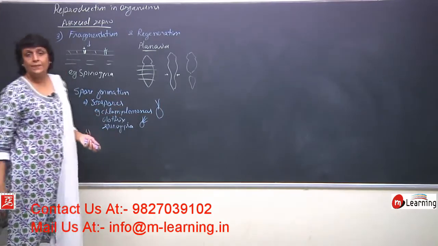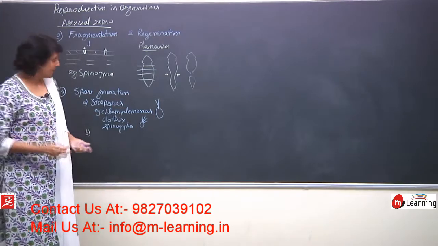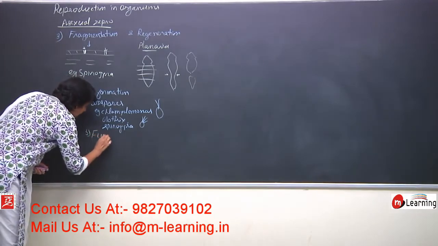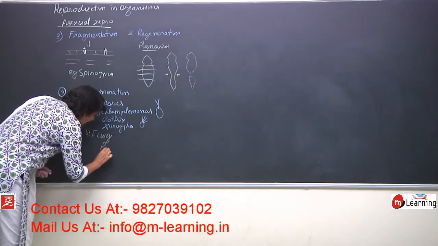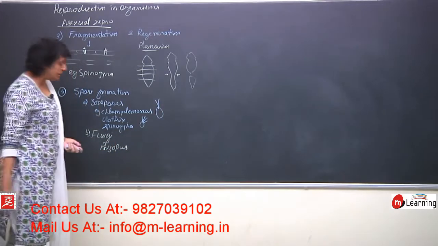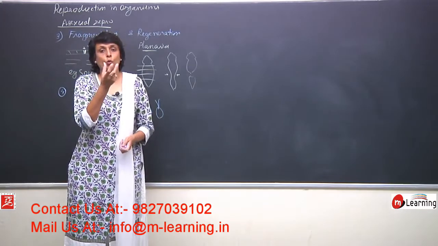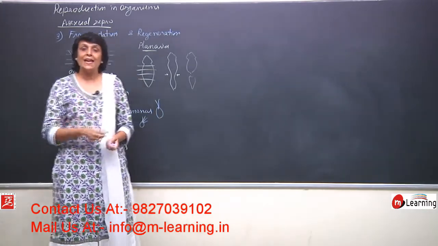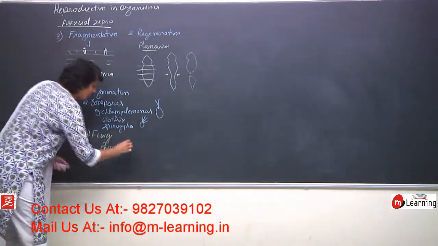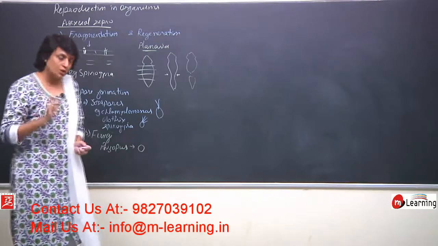In fungi, the spores are called basidiospores, like in the case of mushrooms. In the case of Rhizopus, let us take a fungus, that is Rhizopus, the bread mold, a sporangiophore is produced. At the tip of it, there is a swollen bulb-like structure which is known as the sporangium, and it produces the spores which are known as sporangiospores. So here they are circular non-motile spores, but individually they are released from the sporangium.